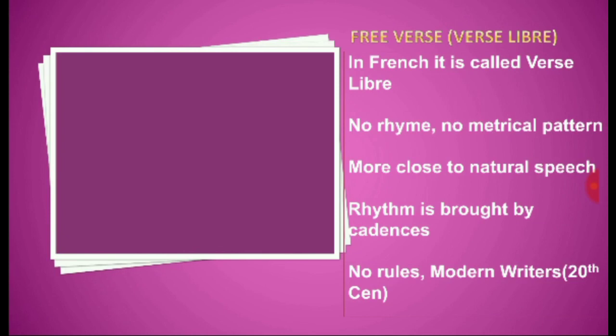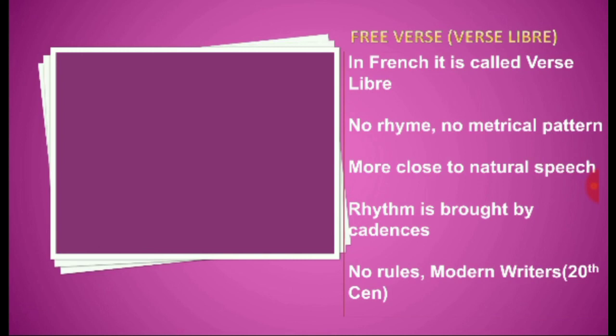Free verse is also called vers libre. In French it was called vers libre. Why? Because of the liberties which it took. So no rhyme, no metrical pattern. That's why it becomes more close to natural speech, just like the language of prose, because it has got no rhyme, no rhythm, no metrical pattern.